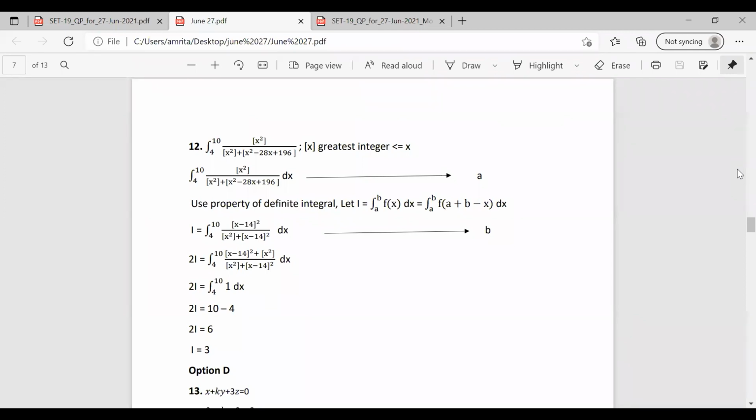The denominator is same. So it becomes x square plus x minus 14 whole square. The numerator also becomes x minus 14 whole square plus x square. So 2y is equal to integral over 4 to 10. The both of them get cancelled and it becomes 1 dx. So applying the limit, it is 6. So 2y equal to 6, we can have the value of I is equal to 3. Okay. So you have to have an idea about that formula, then you can easily solve this question.